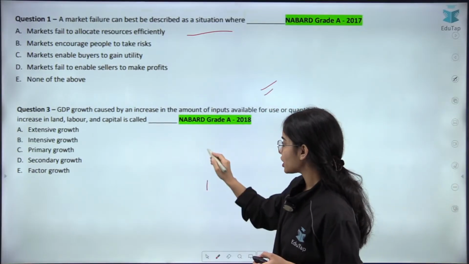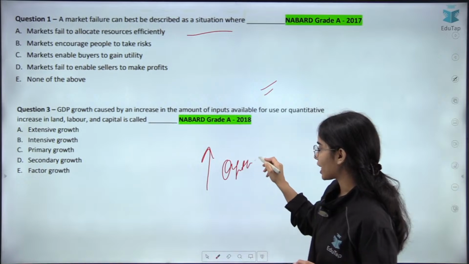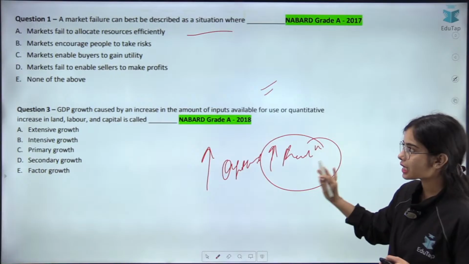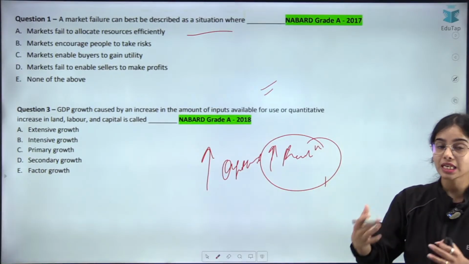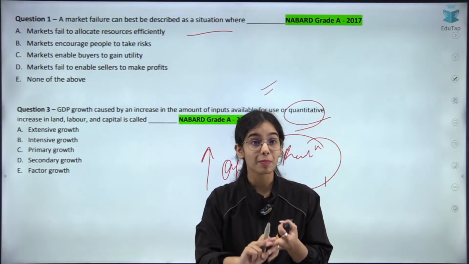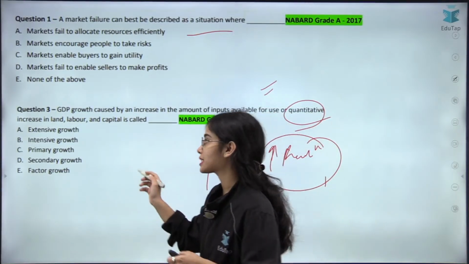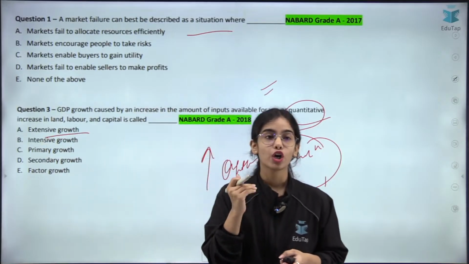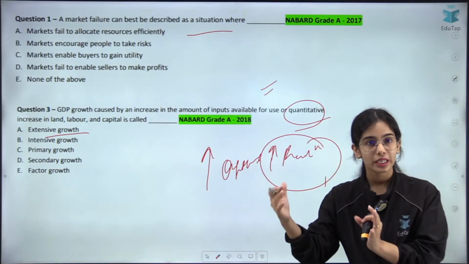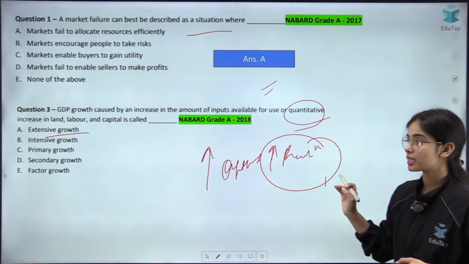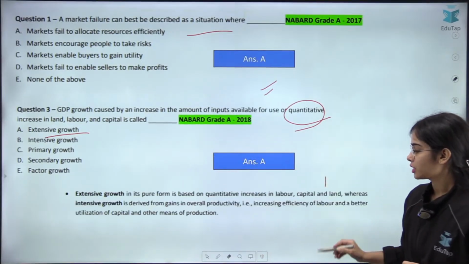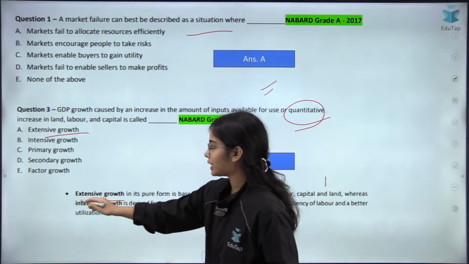GDP growth. Now GDP is growing, the output is growing. That means production is increasing. The real GDP is growing, that means production is increasing. Now production is increasing because there is a quantitative increase in land, labor and capital. So this is known as extensive growth. This is known as extensive growth when the output is growing because of the increase in the inputs. Here also the answer is A. So extensive growth is because of the increase in the inputs.